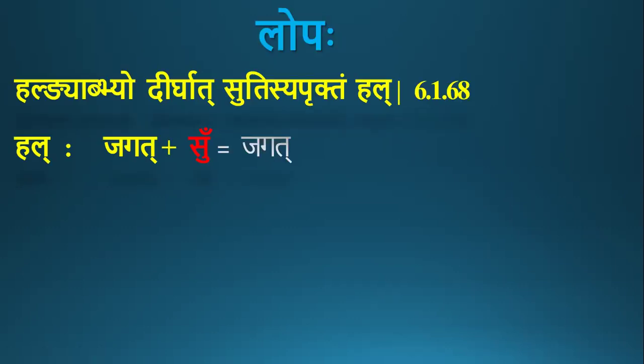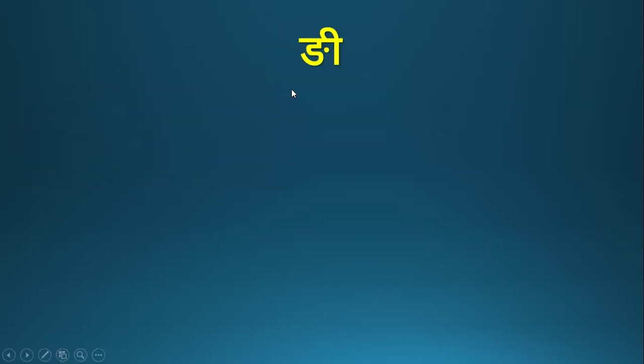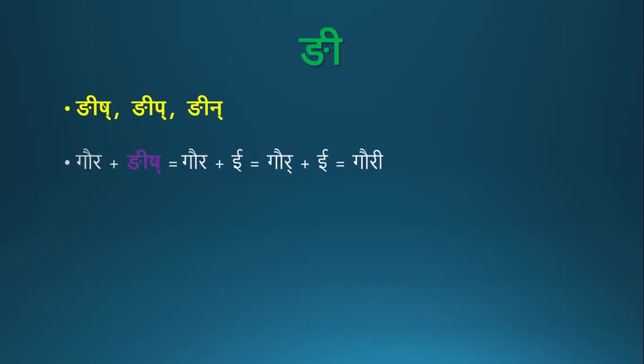And the second component here is hal ni. We shall know what ni is. Ni refers to three pratyayas: gnish, gneep, and gneen. They are collectively referred to by ni. These are added to masculine forms to get the feminine form.